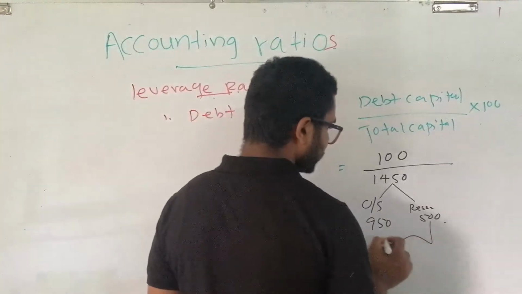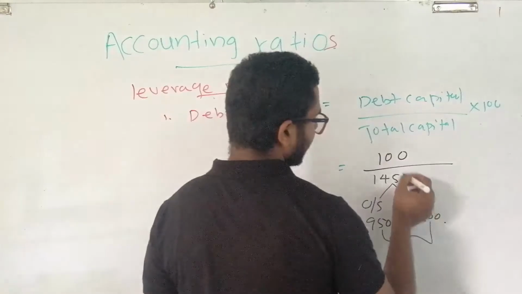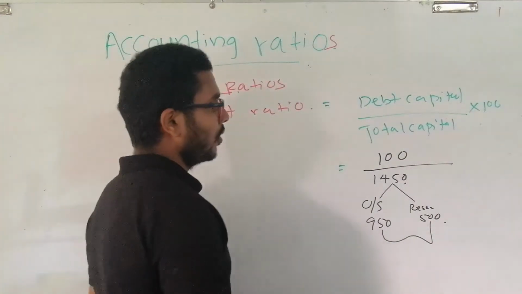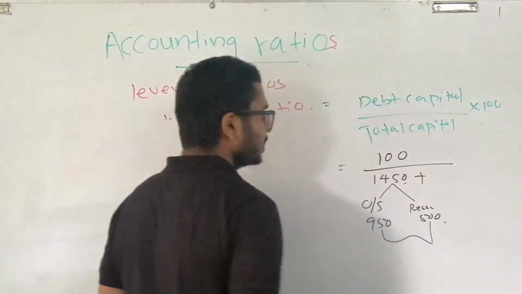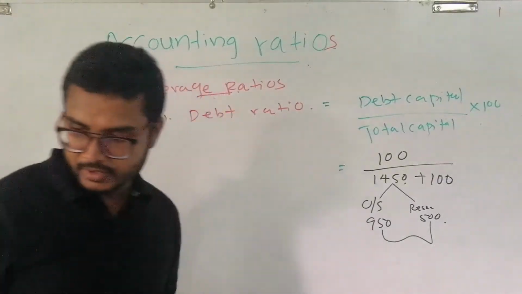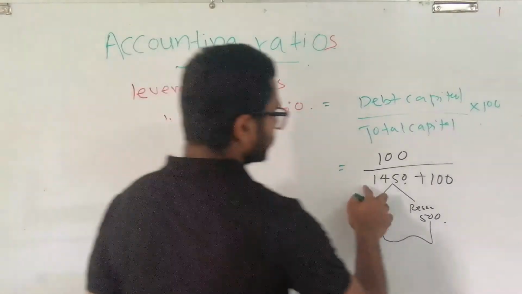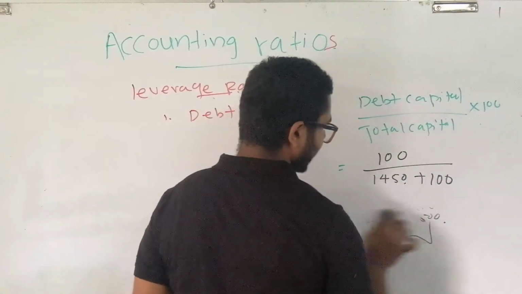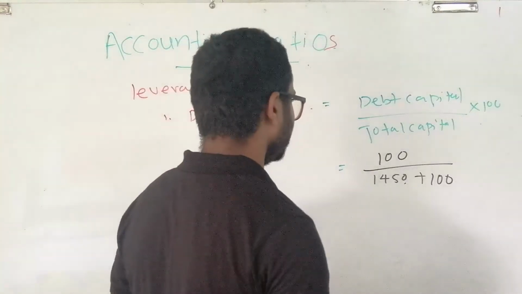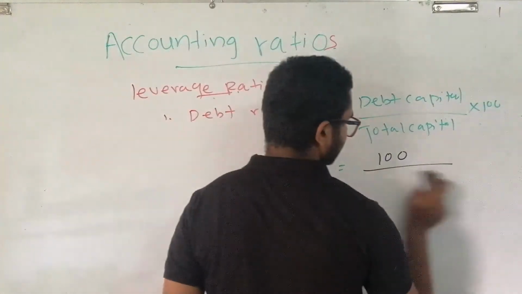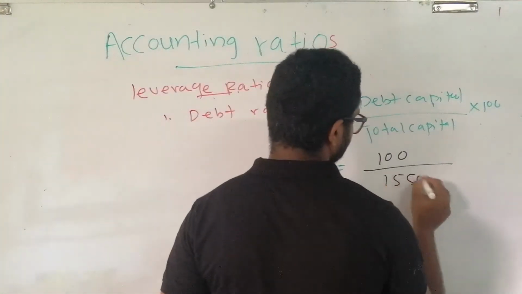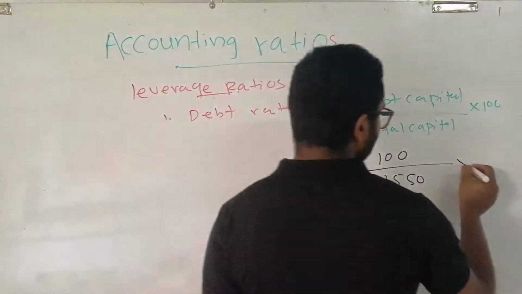When we aggregate these two figures, we get 1,450. And we all know the debt capital is 100. Therefore, when we add these two figures together, we come up with 1,550 rupees for the total capital figure.